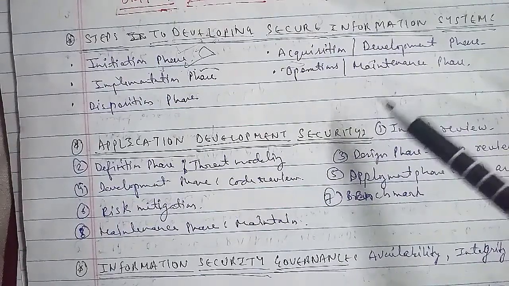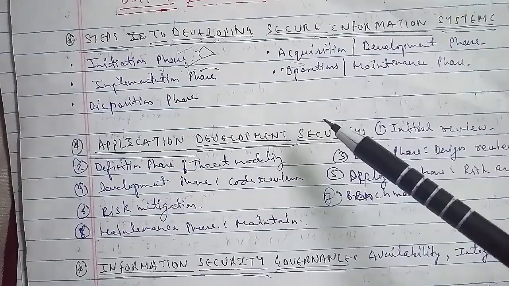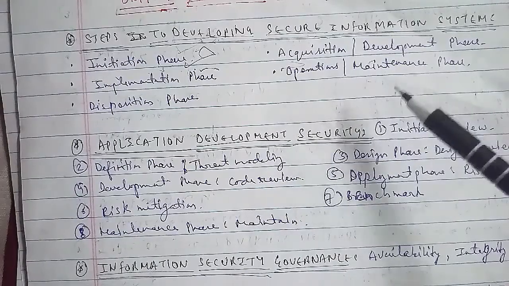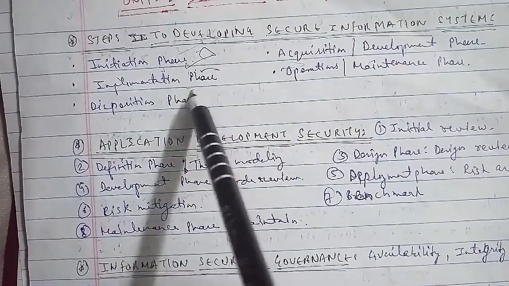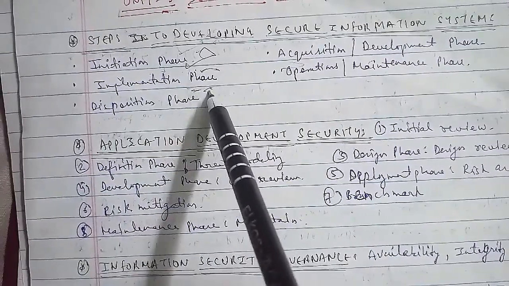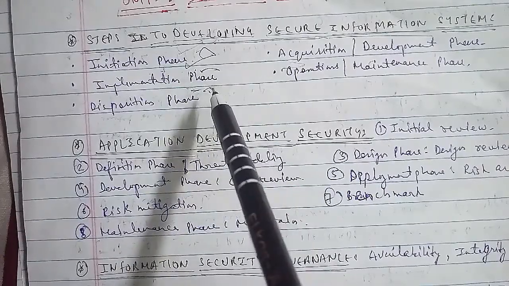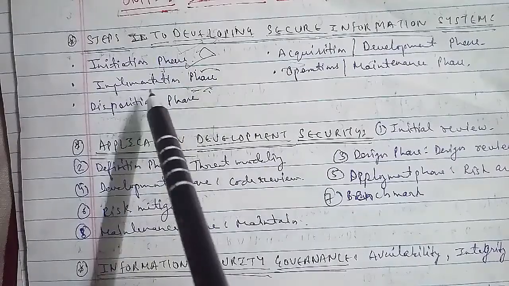Now talking about the third one, that is your implementation phase. In the implementation phase, there are inspections and acceptance, security control integration, security certification, and security accreditation as well. The first one in the implementation phase is inspections and acceptance. Inspection and acceptance ensures that the organization validates and verifies the functionality described in the specification is included in